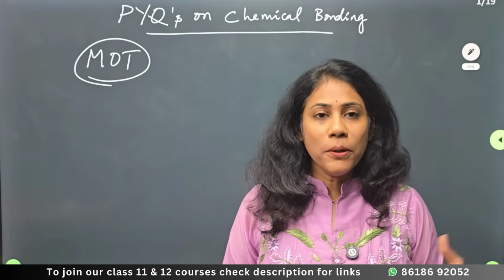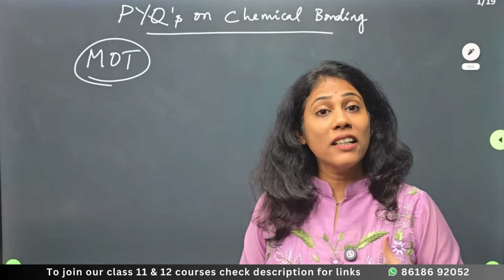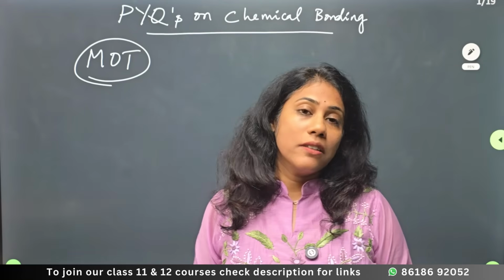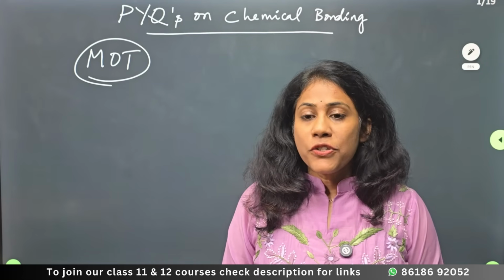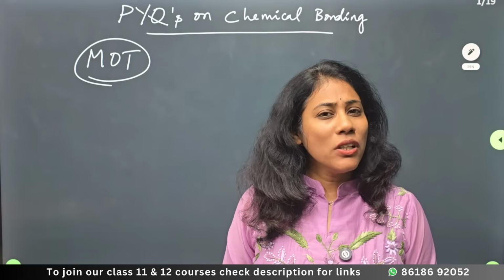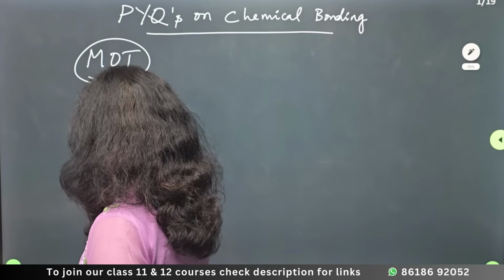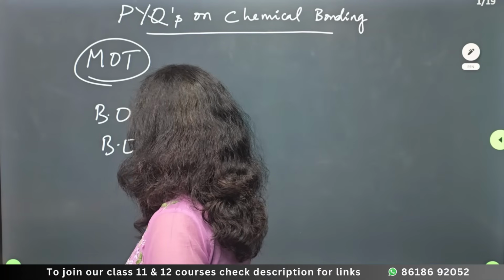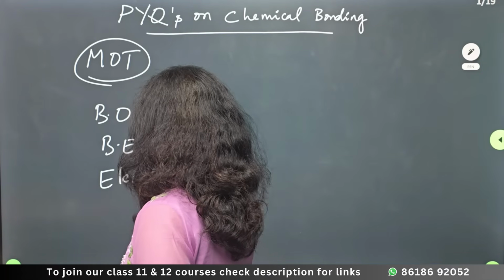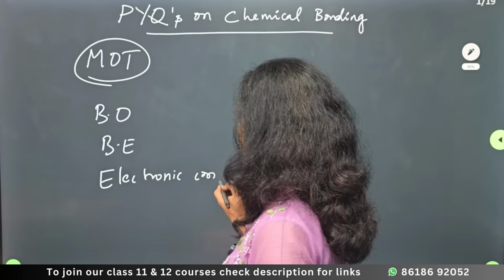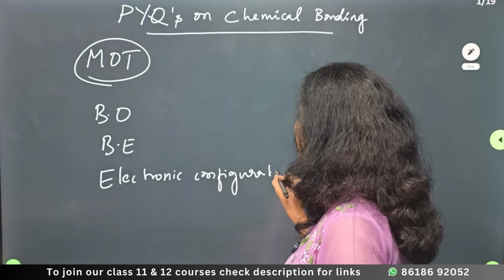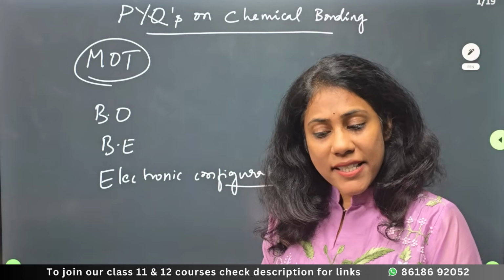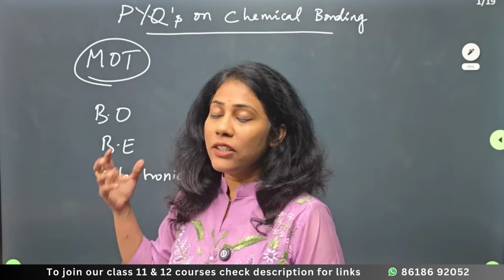When I show you the PYQs, you yourself will witness that in most of the years, you will find questions from the concept called molecular orbital theory. So what kind of questions can be asked on molecular orbital theory? It can be bond order related questions, or bond energy related questions, or questions relating to the electronic configuration of a molecule, and also the magnetic nature, paramagnetic and diamagnetic nature of molecules. These are the different aspects that were asked on molecular orbital theory.